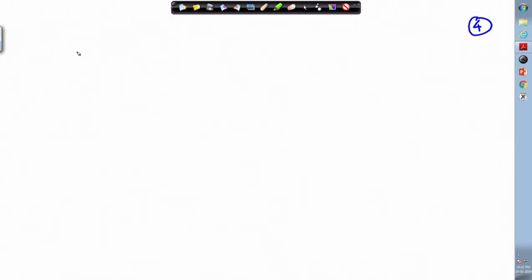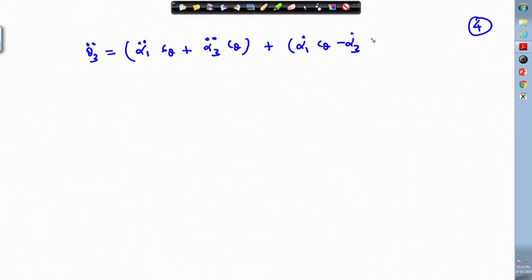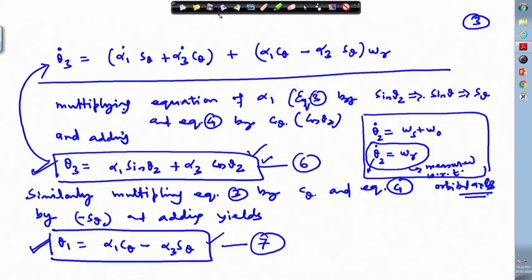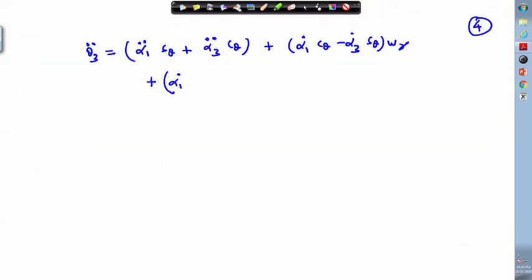So, theta 3 dot we have written, if we differentiate that, we get theta 3 double dot. You can check all these equations, because it is time taking, so I am doing it quickly. So, we are using this equation being differentiated.